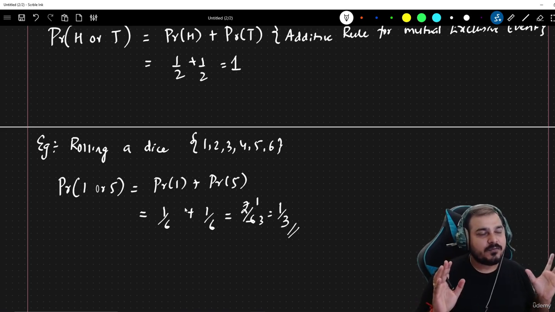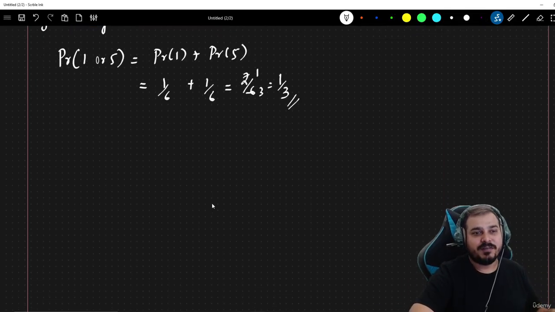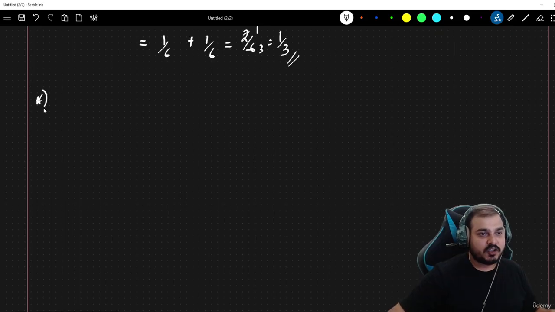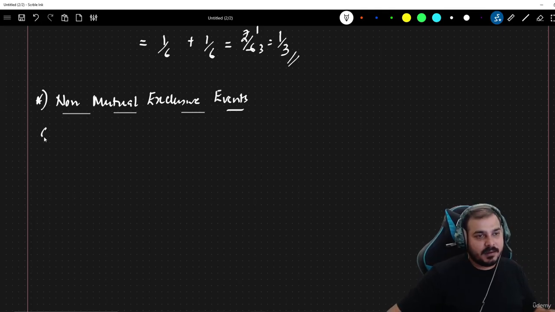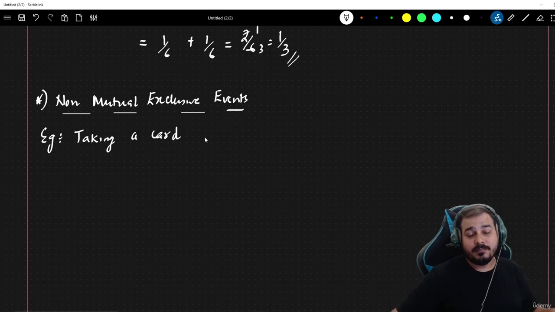Now here we have pretty much focused on mutually exclusive events. Now what about a non-mutually exclusive event? So let's take the next topic, non-mutually exclusive event. This event basically says that two events can occur at the same time, right? Now let's consider some examples. Let's say that we are taking a card from a pack of cards, or from the deck.